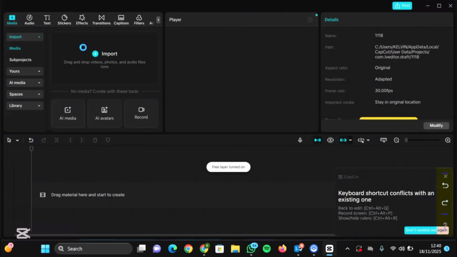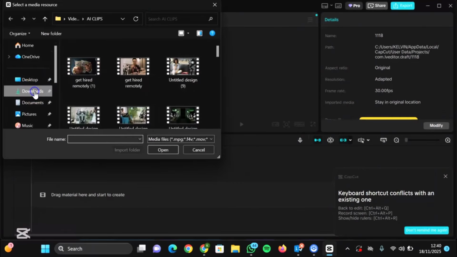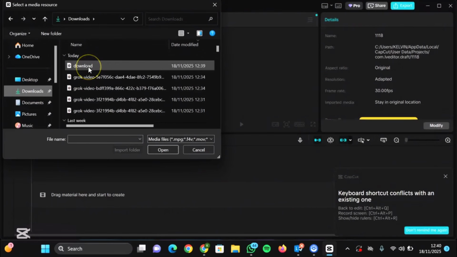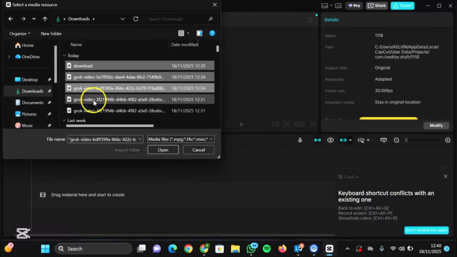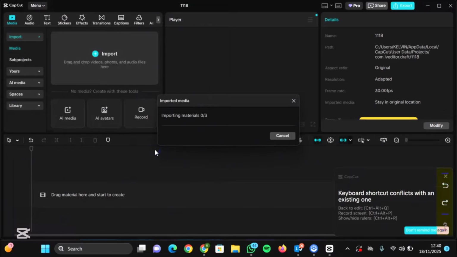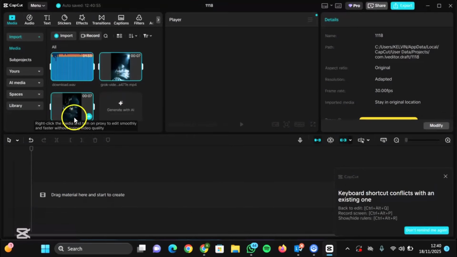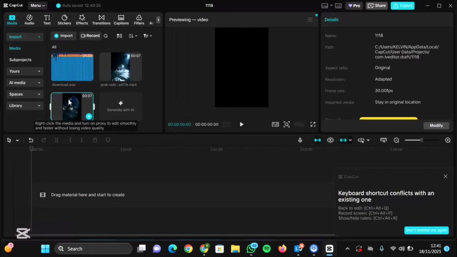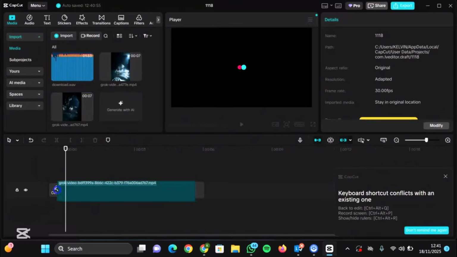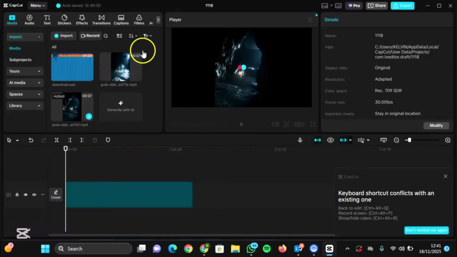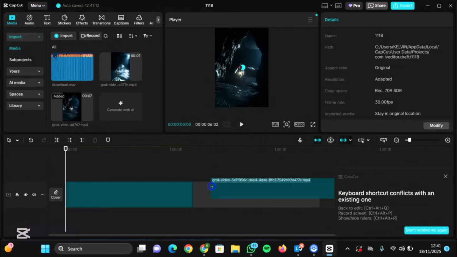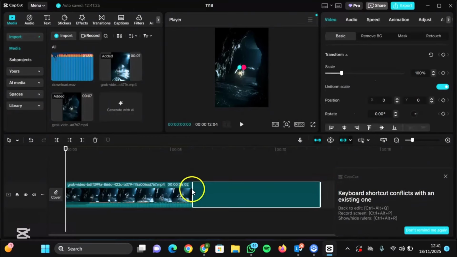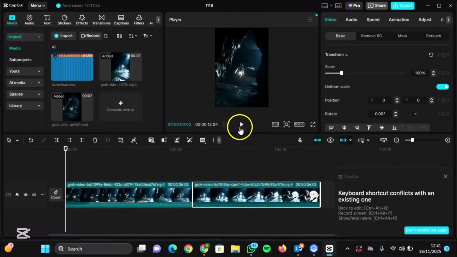So click on import and head on to my download section. So this is the audio. I'm importing this and this. Okay, so let me open it. Let us add it on and see. All right, so this is the first section, which is the one here. Just the first one, which is this. All right, so add the first one over here. Now the second one, get it and add it at this section over here. All right, so once you add it, now let me play it and see.